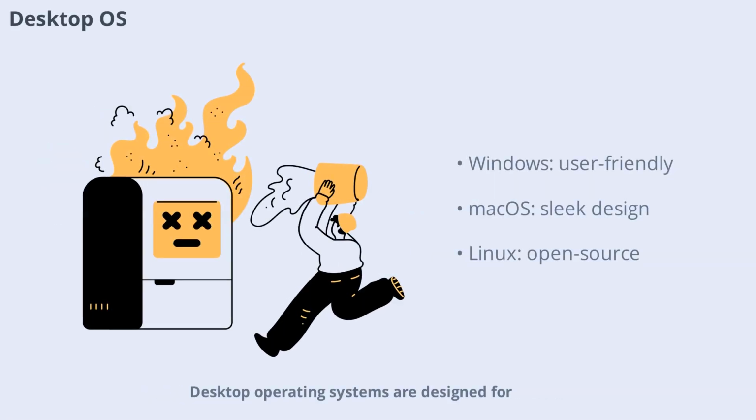Desktop operating systems are designed for use on personal computers and laptops. They provide a full-featured environment for productivity, entertainment, and communication. Windows is the most widely used desktop OS, known for its compatibility and user-friendly interface. macOS, developed by Apple, is praised for its sleek design and seamless integration with other Apple devices. Linux, an open-source OS, is popular among developers and tech enthusiasts for its flexibility and security.